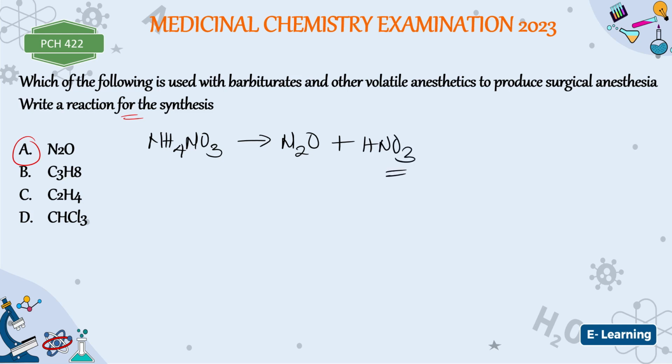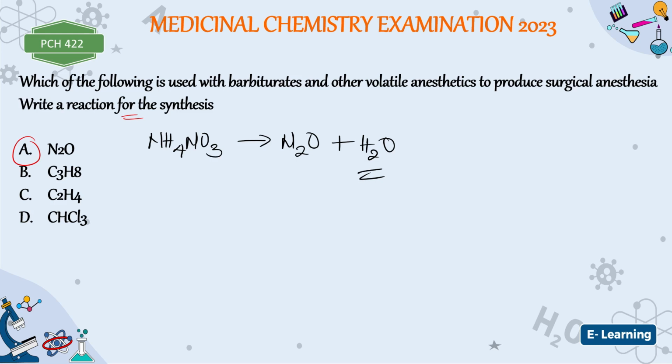Are you sure that this is what it's going to give us? NO2 plus HNO3 or NO2 plus H2O. It is H2O. Alright, this is one of the methods for synthesizing this compound. There are other methods for the synthesis, but I feel this one is very okay.